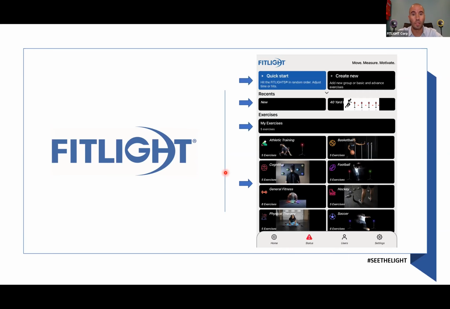Now, whenever you install the app, it already comes with preloaded exercises, over 30 in total, and each group, or each folder, if you will, has several exercises preloaded in here. And as you see, we have athletic training, basketball, cognitive, football, general fitness, etc. You can actually create your own folders right here in the settings, and then you can add your own exercises